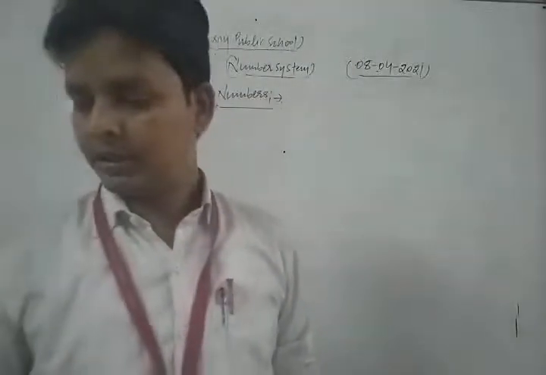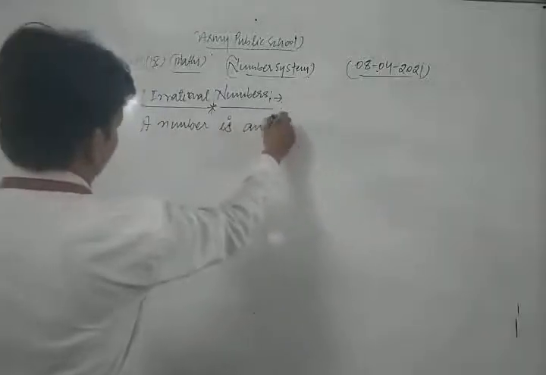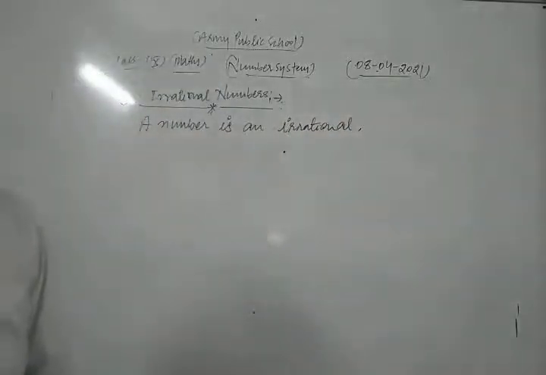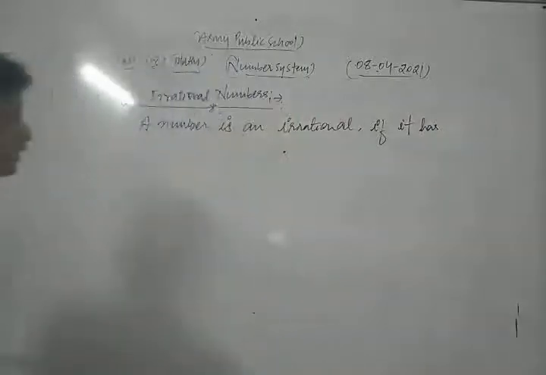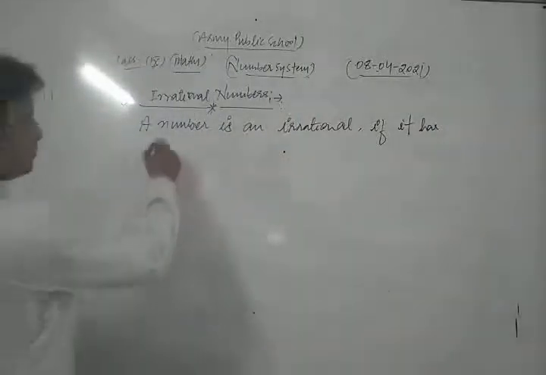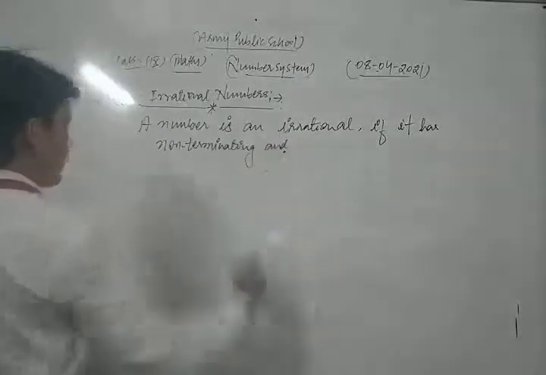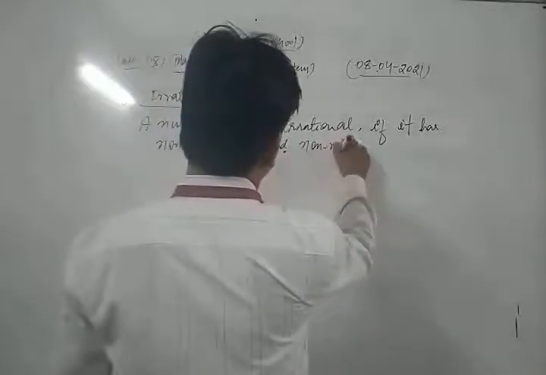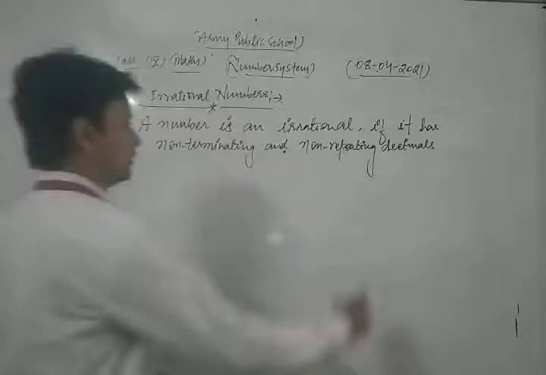Dear students, a number is an irrational number if it has a non-terminating and non-repeating decimal representation.